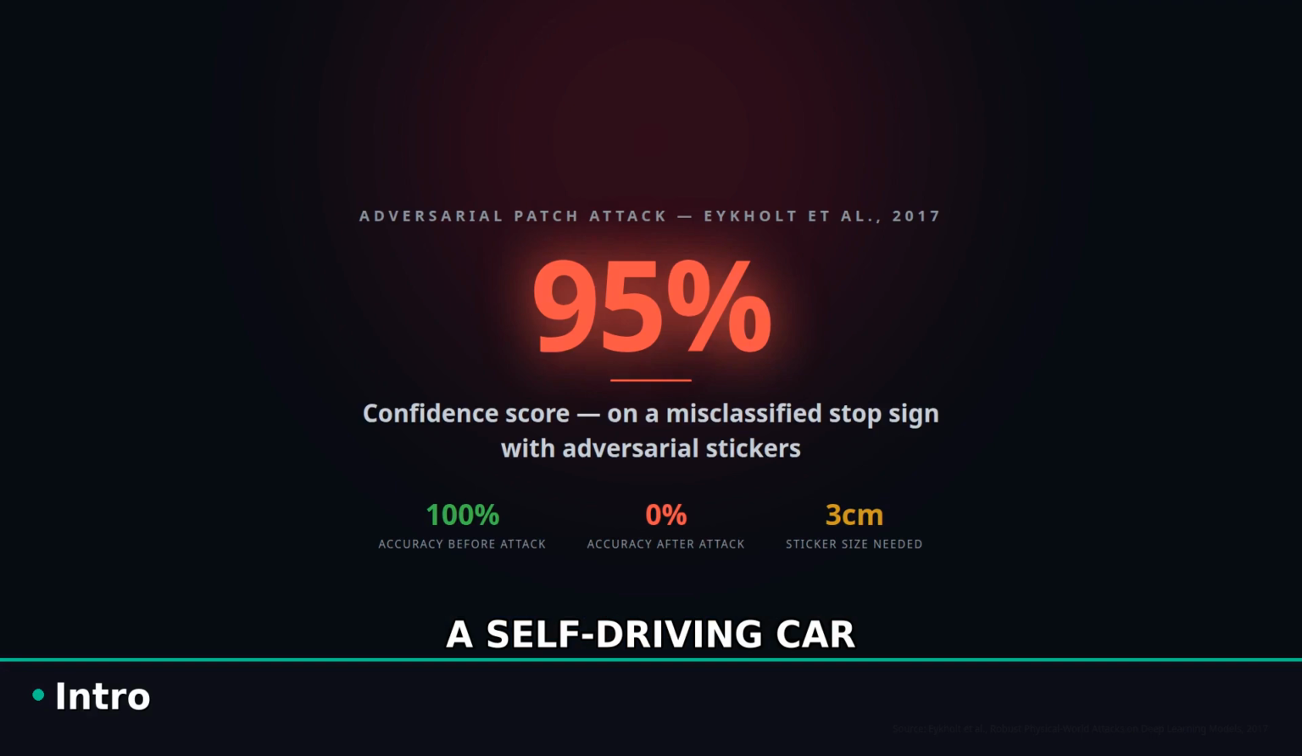A self-driving car sees a stop sign. It reads it perfectly. Now someone puts a few tiny stickers on it. Nah. The car no longer sees a stop sign. It sees a speed limit sign, and it accelerates.